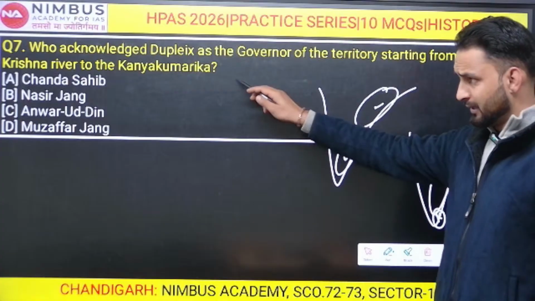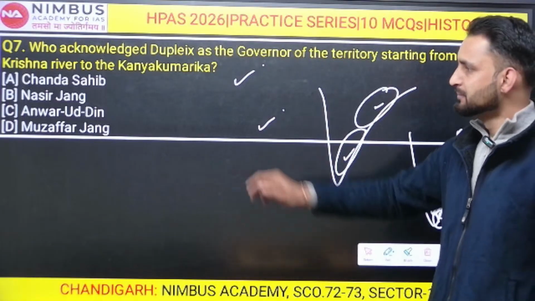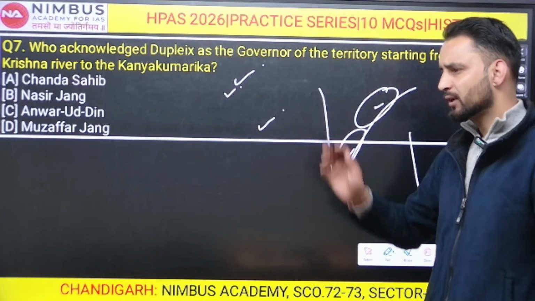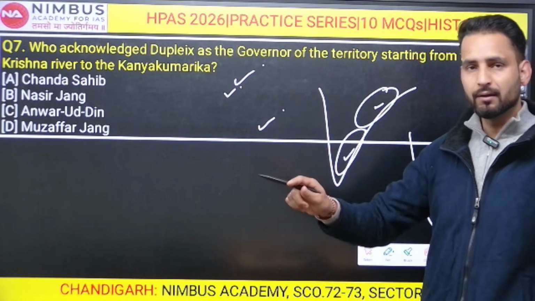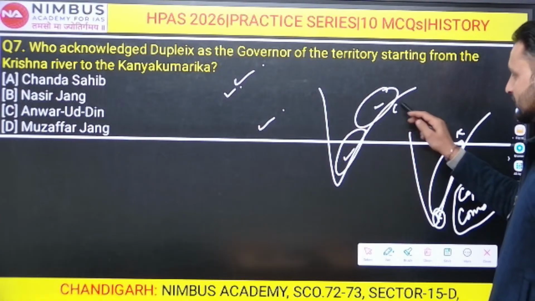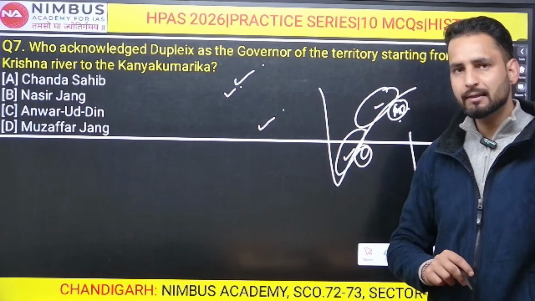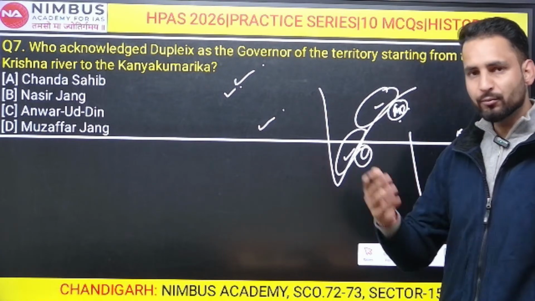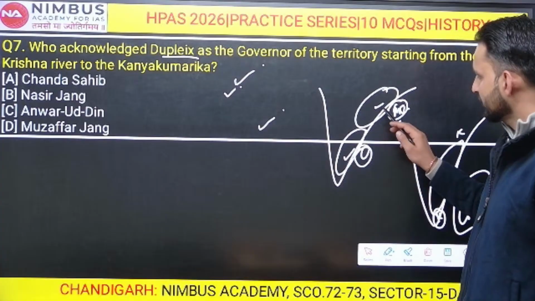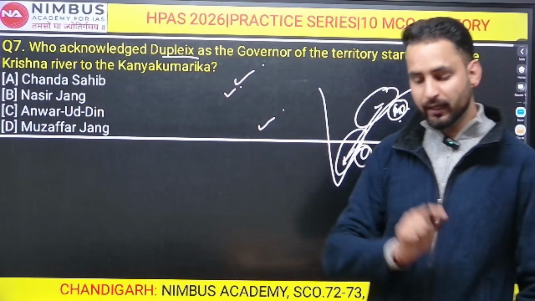French supported, for example, for Carnatic they supported Chanda Sahib, and for Hyderabad they supported Muzaffar Jung, right? Nasir Jung, Britishers supported against Muzaffar Jung in Hyderabad, and there is one more name I am not able to recall properly, which the British supported against this Chanda Sahib in Carnatic region. So in both the regions, Chanda Sahib became the Nawab of Carnatic here. Muzaffar Jung became the Nawab of Hyderabad, and as he was being supported by the French, at that time this French Governor General, that was Dupleix, was here in India. So he was appointed by Muzaffar Jung as the governor of the territory lying between Krishna River up to the Cape Comorin or the